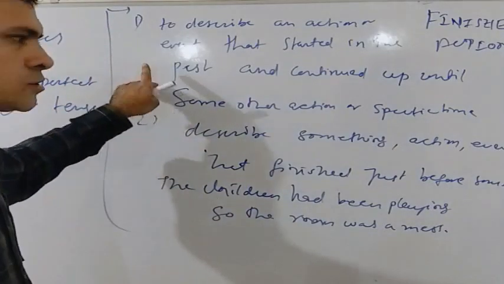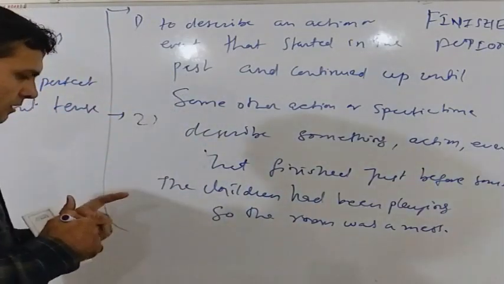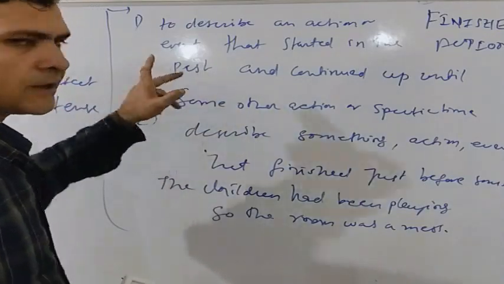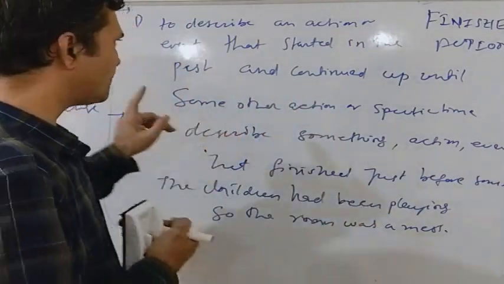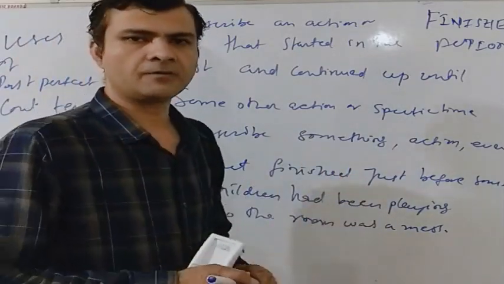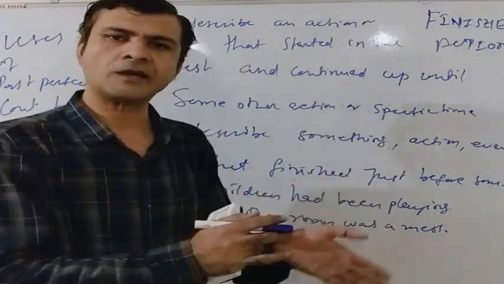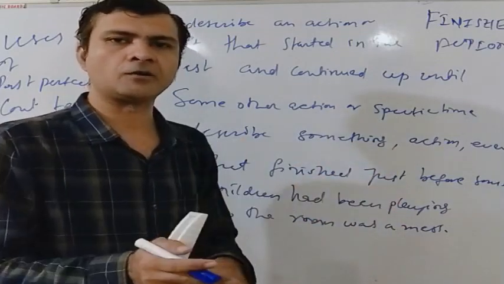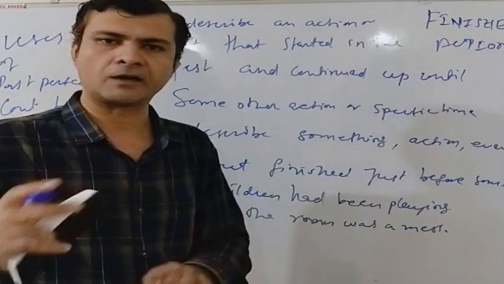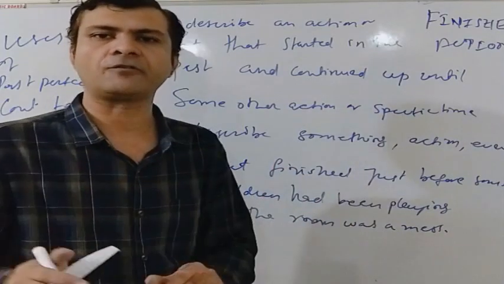We can also use the past perfect tense in this case. We use the past perfect tense when the verb is stative. We never use the past perfect continuous tense with a stative verb.